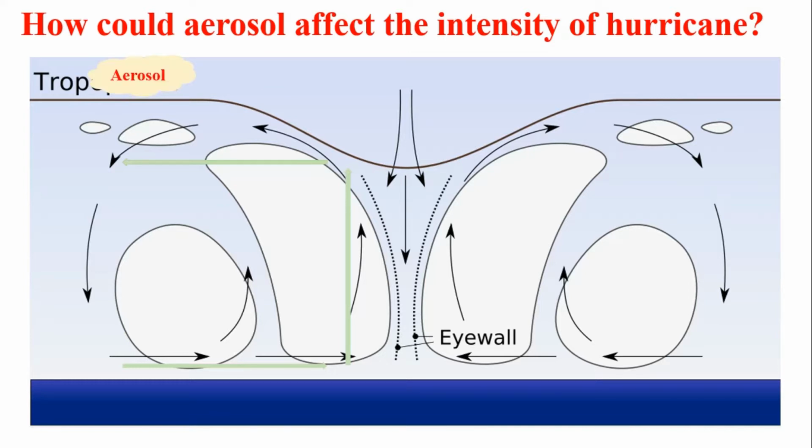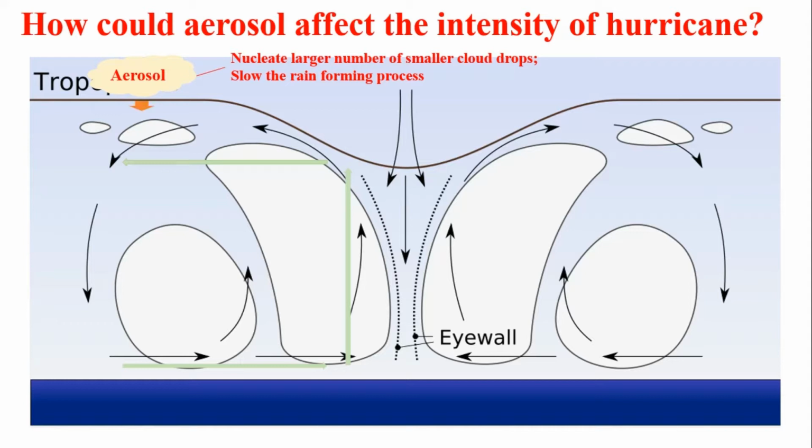The studies find that aerosols could nucleate larger numbers of smaller cloud drops, so that the coalescence of cloud drops could be slowed down. The aerosols present in the outer cloud of a tropical cyclone could slow the rain-forming processes there.